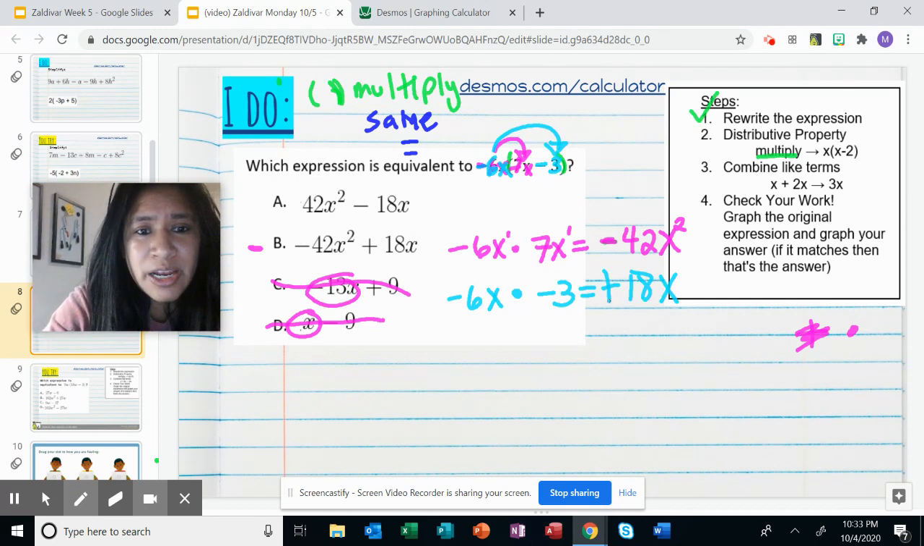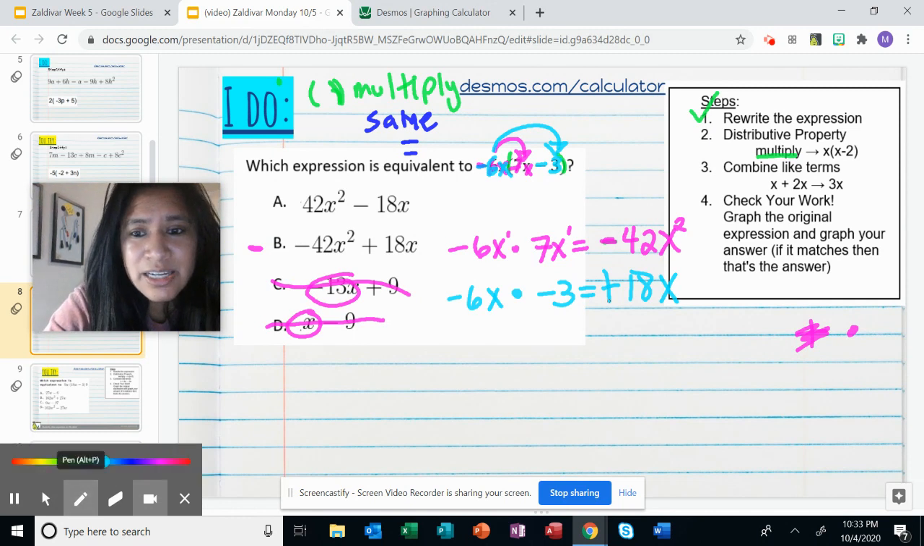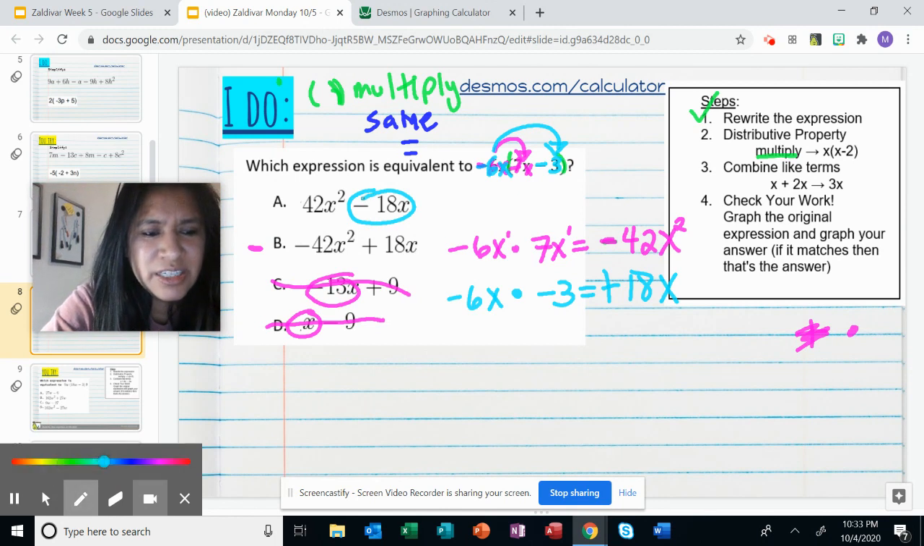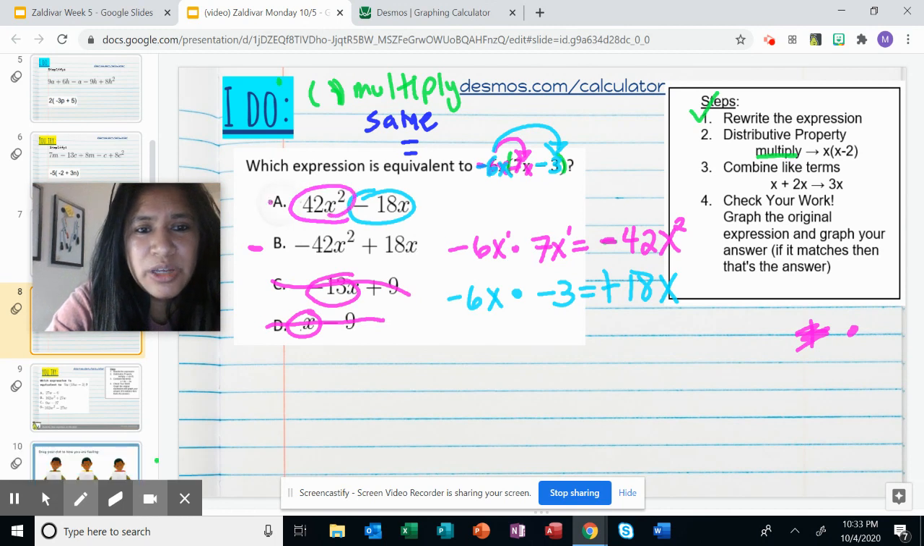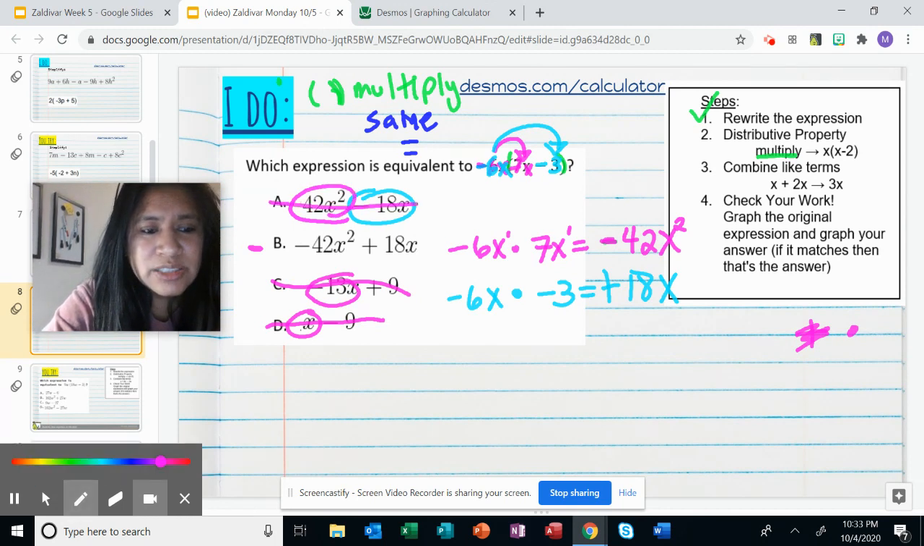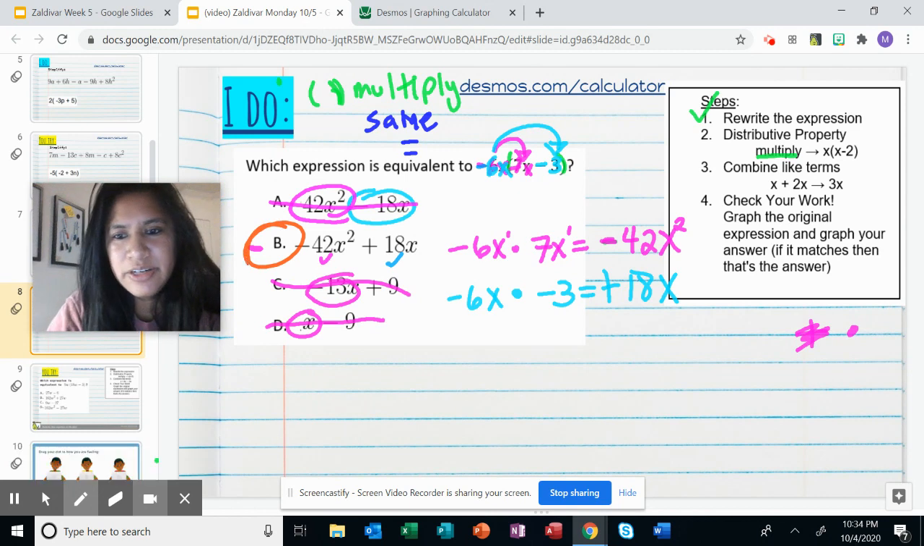Your A is lacking that positive 18, and right here it tells us it is a negative 18. We don't want a negative 18. What's also wrong with A is that we were missing that negative sign. So A is automatically wrong. Let's look at B. Does it have negative 42? Yes. Does it have positive 18x? Yes. So therefore my answer in this case will be B. And that's all it is.